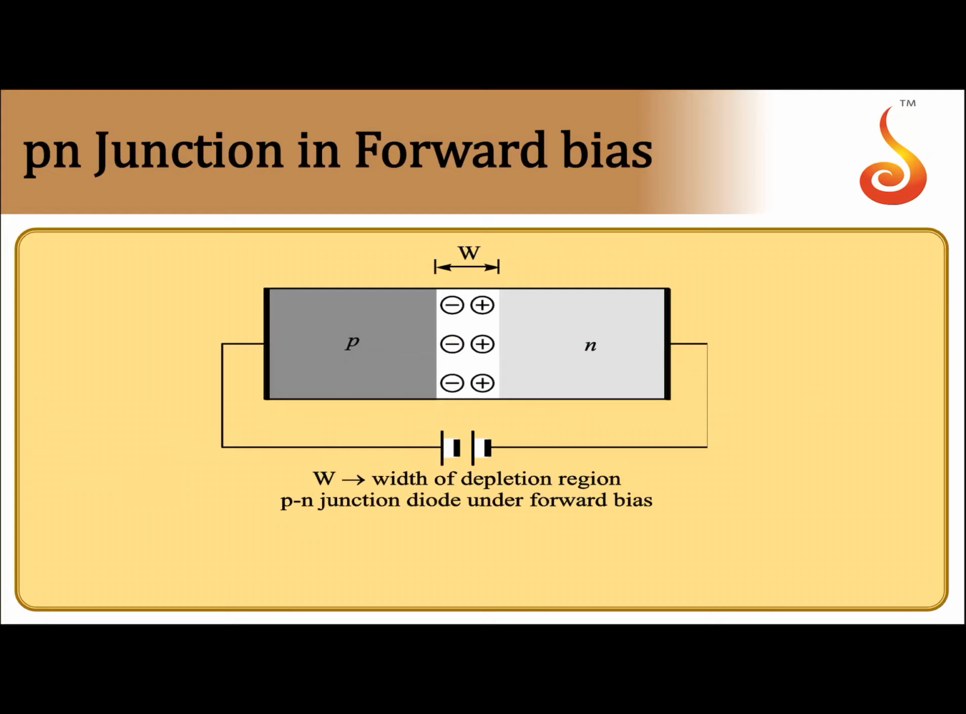Now if you consider a forward biased p-n junction, whatever the charge depletion width was, on connecting it to a battery the charge depletion region width decreases. So the width of the depletion region decreases under forward bias. The positive charges are pushed towards the junction from this side, negative charges are pushed towards the junction from this side. So the junction becomes narrower.